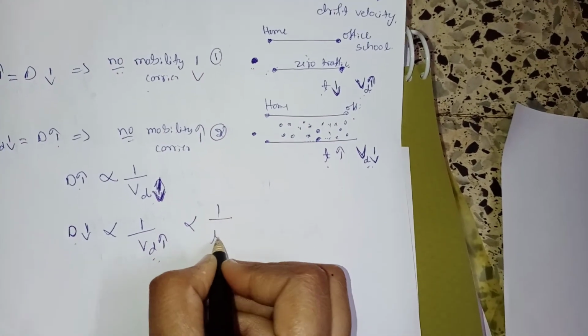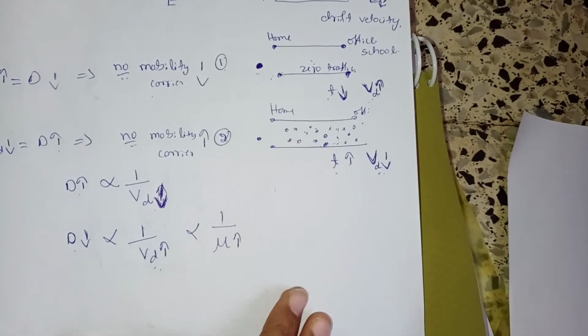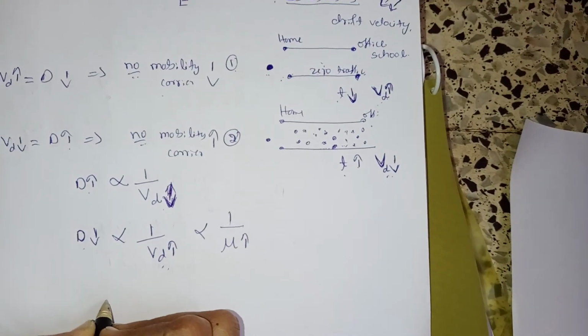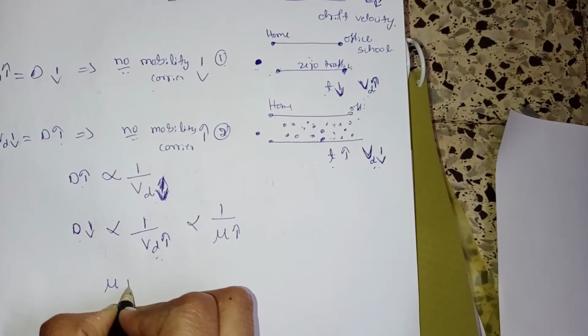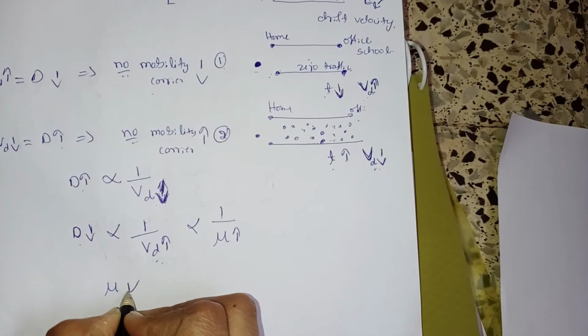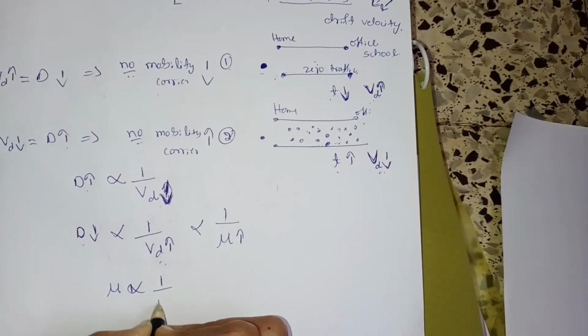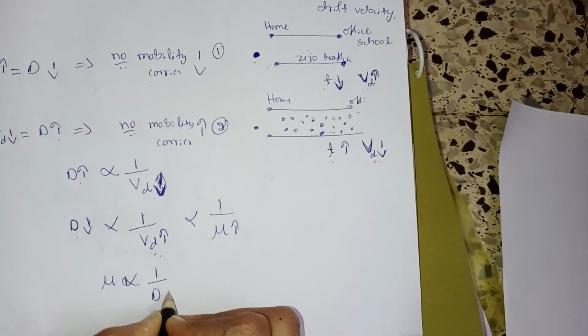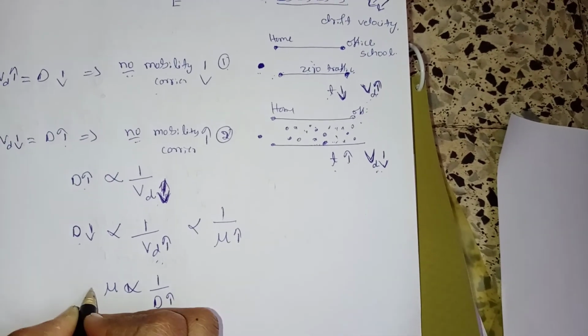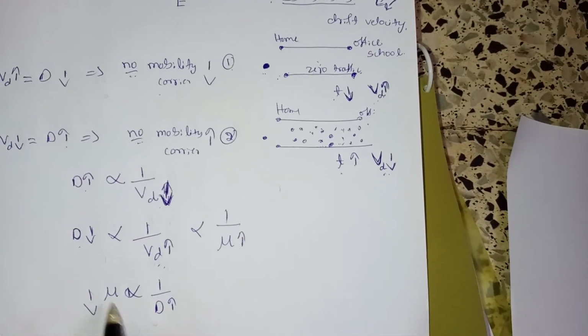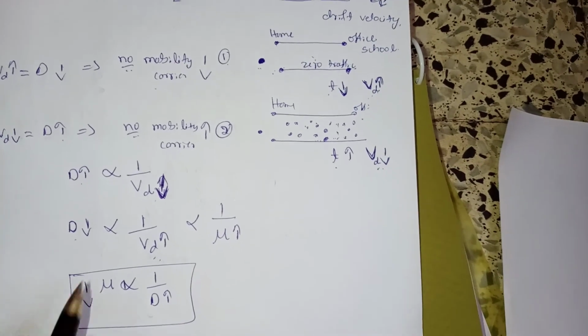So doping concentration and the drift velocity are inversely proportional, and we know that the drift velocity and the mobility are directly proportional. So from this we can say that the mobility of the charge carriers is inversely proportional to the doping concentration. If we increase the doping concentration, the mobility of the charge carriers will decrease.